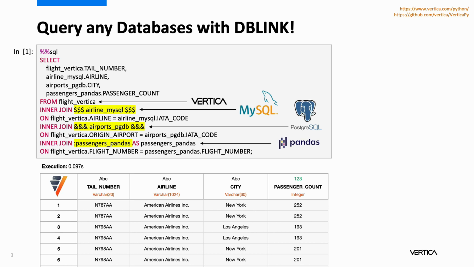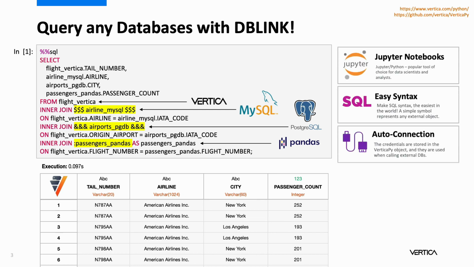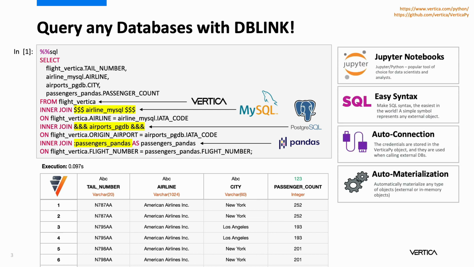VerticaPy allows you to easily do the operation in a convenient Jupyter notebook. You can create different connections by using a special symbol for each. VerticaPy will use ODBC connection to connect to each of the external sources. Push or pull the data depending on the use case and materialize all the datasets. Everything will be done automatically. Behind the SQL Magic syntax, everything becomes so easy.